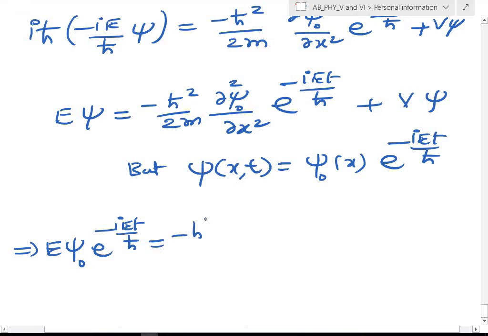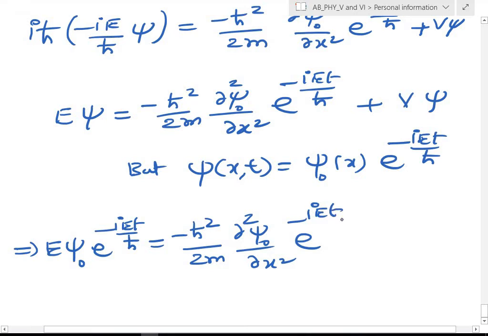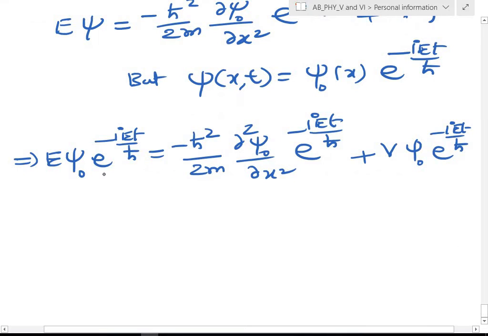That equals minus h square by 2m del square psi naught by del x square e power minus iEt by h cross, plus V into psi naught e power minus iEt by h cross. So you observe clearly, everywhere this term cancels, this term cancels, this term cancels. Then finally, on the left hand side E psi naught is there.